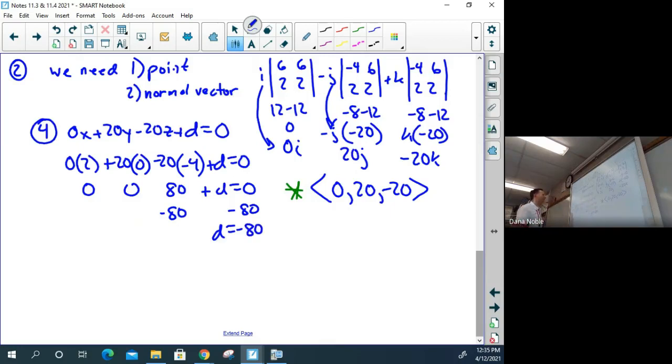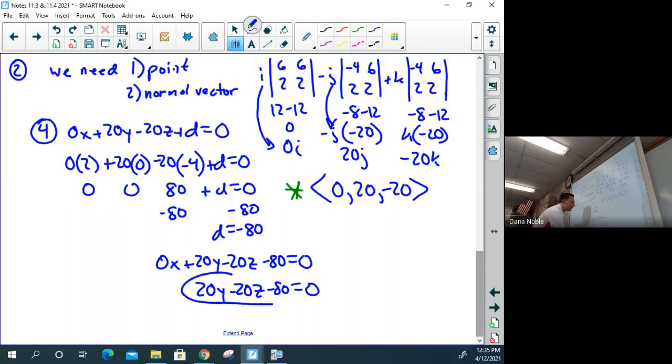So we can write our final answer, and I'll write it both ways. 0x plus 20y minus 20z minus 80 equal to 0. Clearly you wouldn't see that in the back. They would never write the 0x. So at this point, we would probably make it 20y minus 20z minus 80 equal to 0.